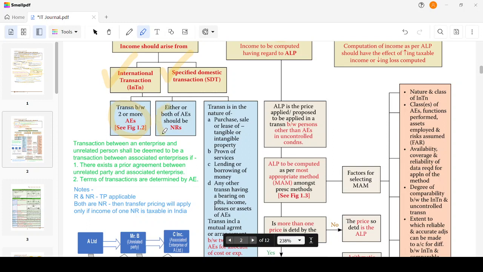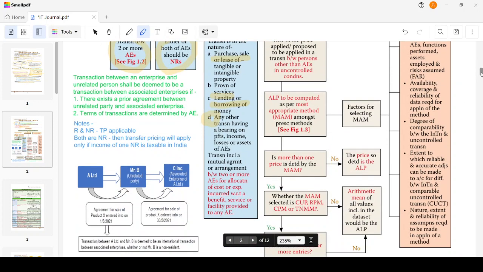Either or both of the associated enterprises should be non-resident, and the transaction is in the nature of purchase, sale, or lease of tangible or intangible property, provision of service, lending or borrowing of money, or any other transaction having a bearing on the profits, income, losses, or assets of the associated enterprise.